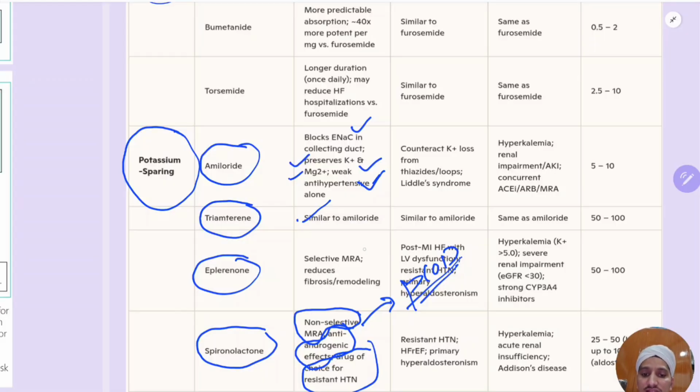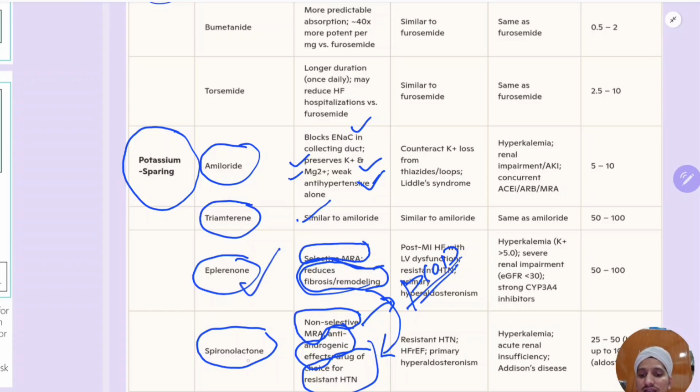Coming to eplerenone, so that was non-selective. This is a selective mineralocorticosteroid antagonist. And the special property is it reduces fibrosis and remodeling in cardiac tissue, in renal tissue. So in CKD and chronic heart failure, it reduces the fibrosis and remodeling. The same property is also present in spironolactone, but that property is very much higher in eplerenone. So the drug of choice to reduce the fibrosis and remodeling is eplerenone.